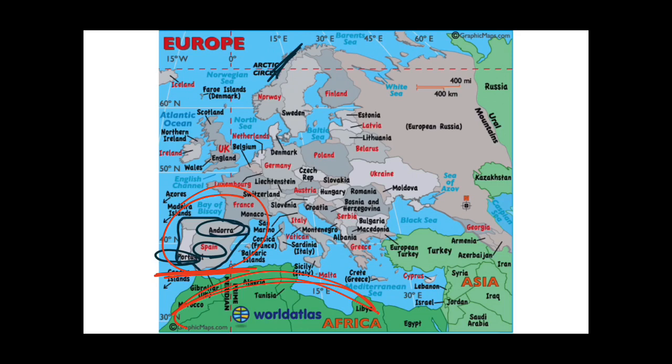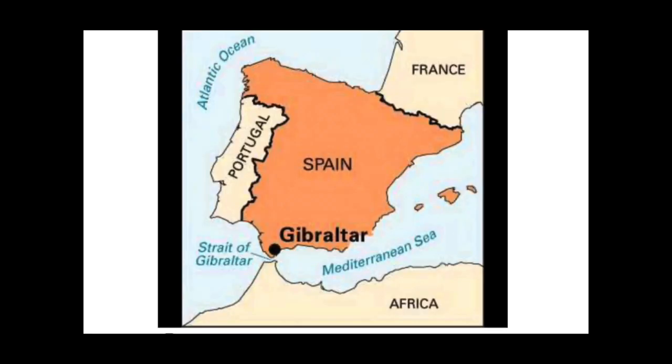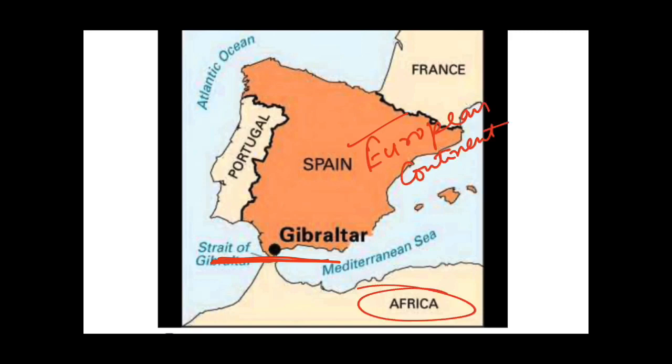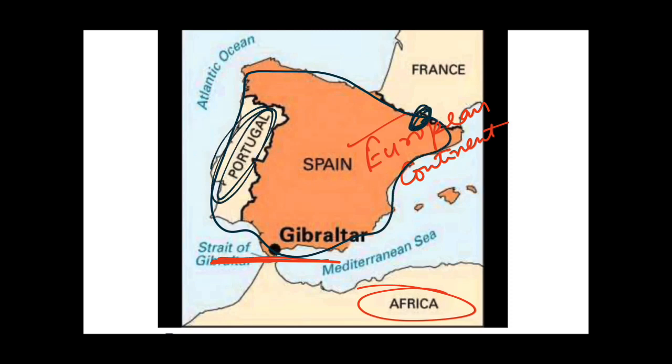Let us see this in detail. Guys, as you can see on this map, this is the Strait of Gibraltar. This is a small strait which divides the European continent from the African continent. And this whole area is the Iberian Peninsula. Here lie 3 countries: this is Andorra, a small country, this is Portugal and this is Spain.